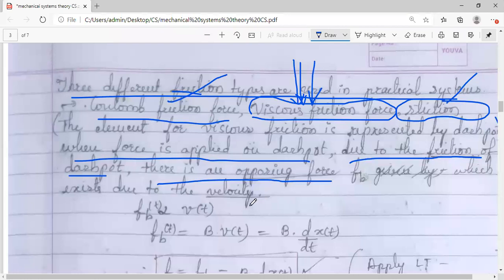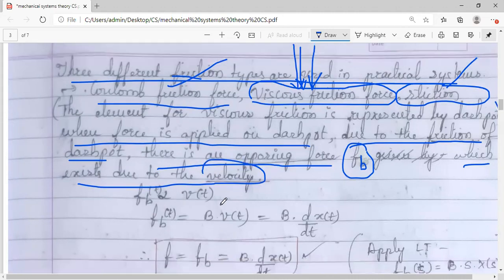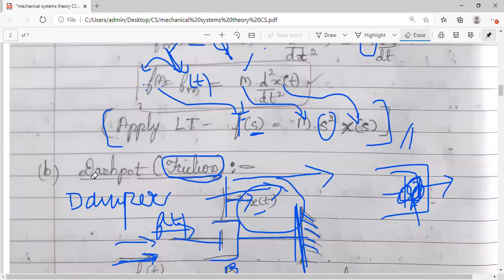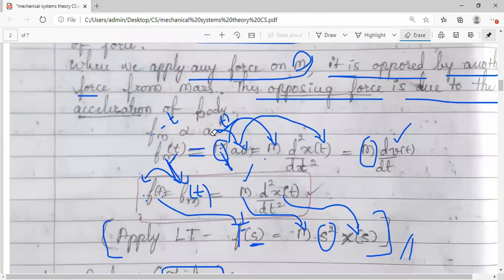So why does this opposing force occur? In physics you have studied that when we apply a force on any body, an opposing force definitely acts in the opposite direction. We symbolize it by F subscript small b, which exists due to the velocity. Just check what the difference is: in the earlier case, the opposing force that existed was due to the acceleration.